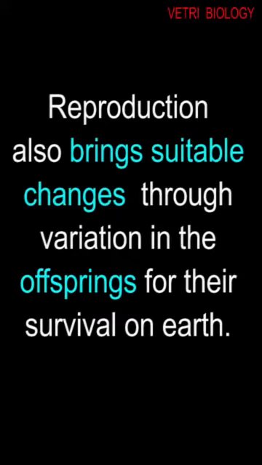And then reproduction also brings changes through variation in offsprings. Offsprings means young ones. They develop some changes. The young ones develop some changes in them to survive on this earth. For example, you see nowadays mosquitoes have adapted themselves to the mosquito repellent. It is derived from the changes in them according to the environmental changes. So, reproduction helps the species to exist in the world and brings some changes.